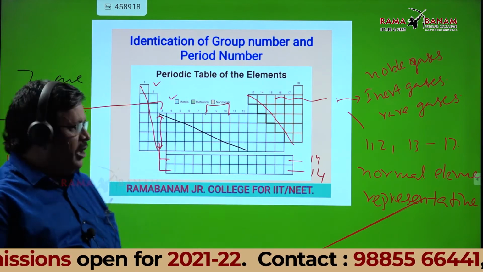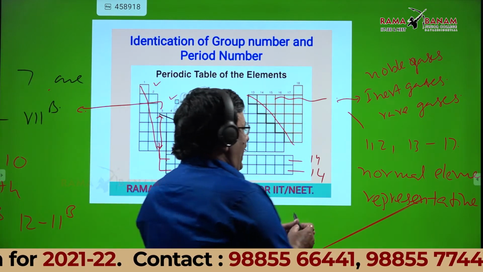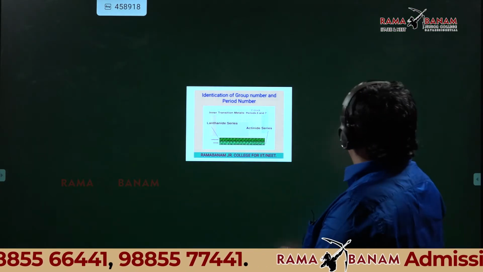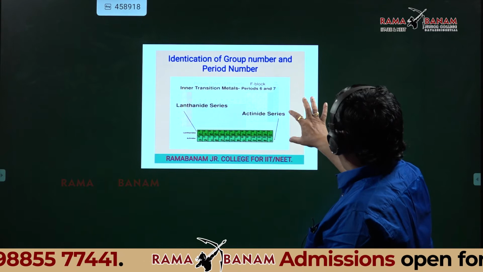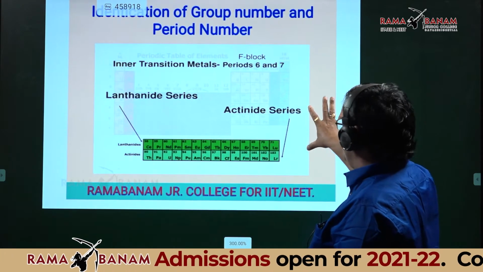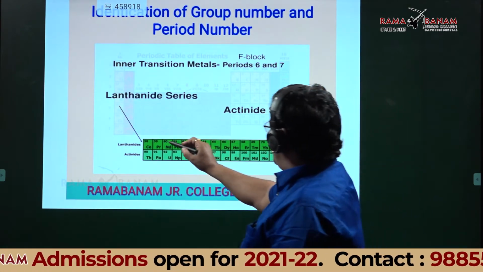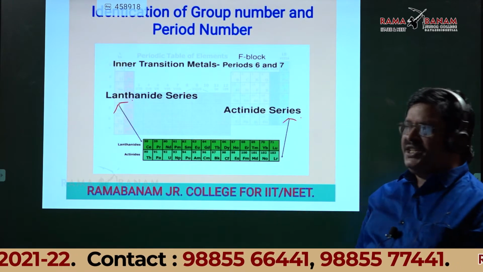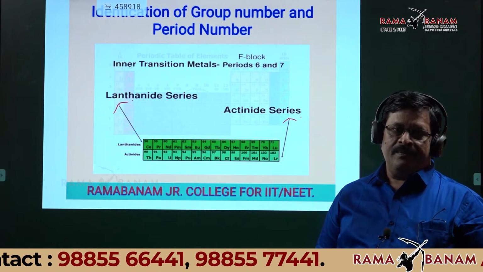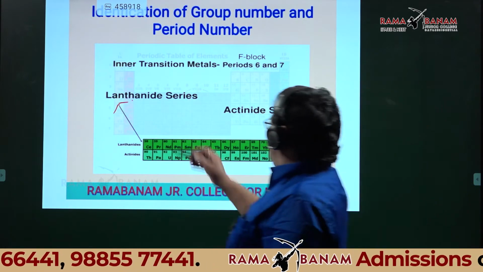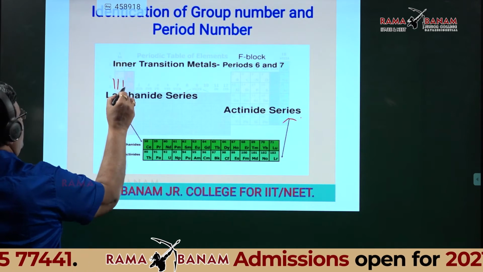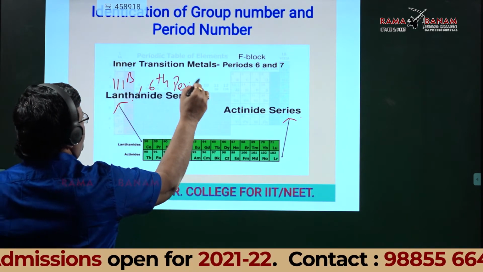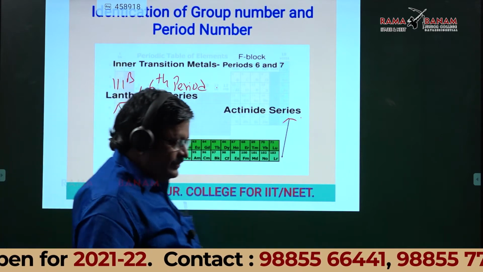And coming to one more important point, lanthanides. See, these are the 2 rows separated from the main body. See the last 2 rows here. The first one is called lanthanides and the second one is called actinides. Lanthanides belong to 3B group and 6th period. That's what we discussed. Is it okay?